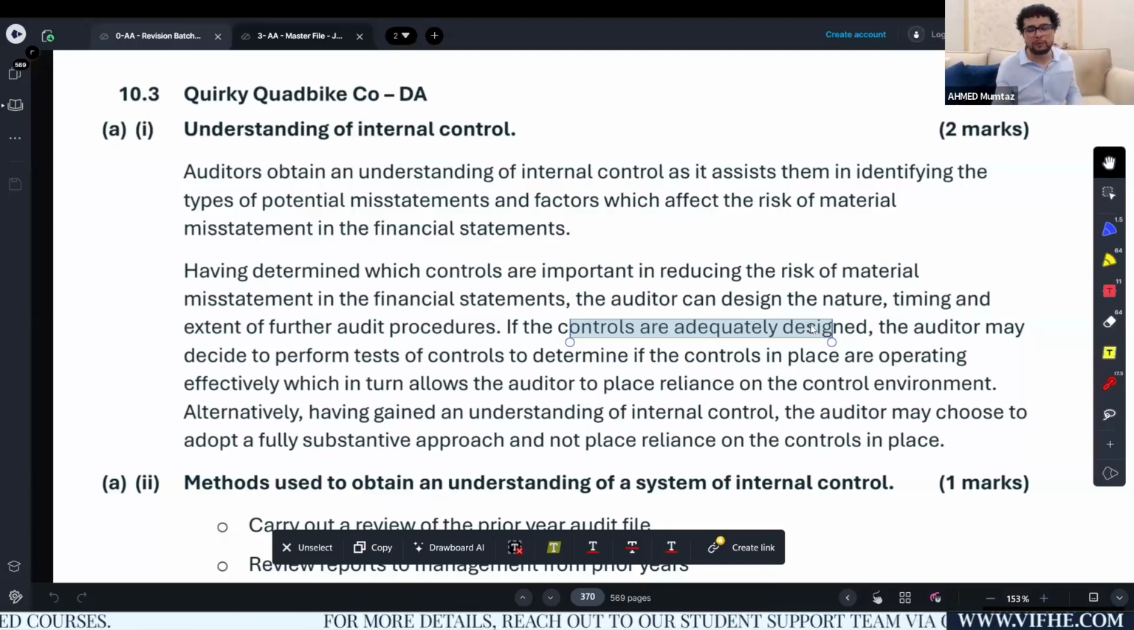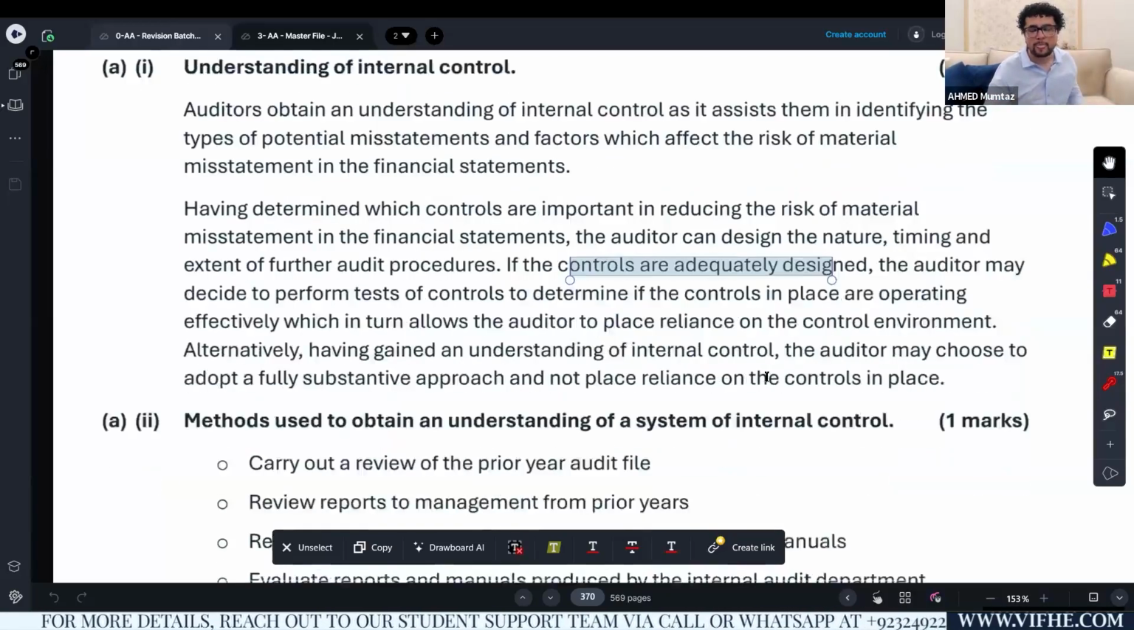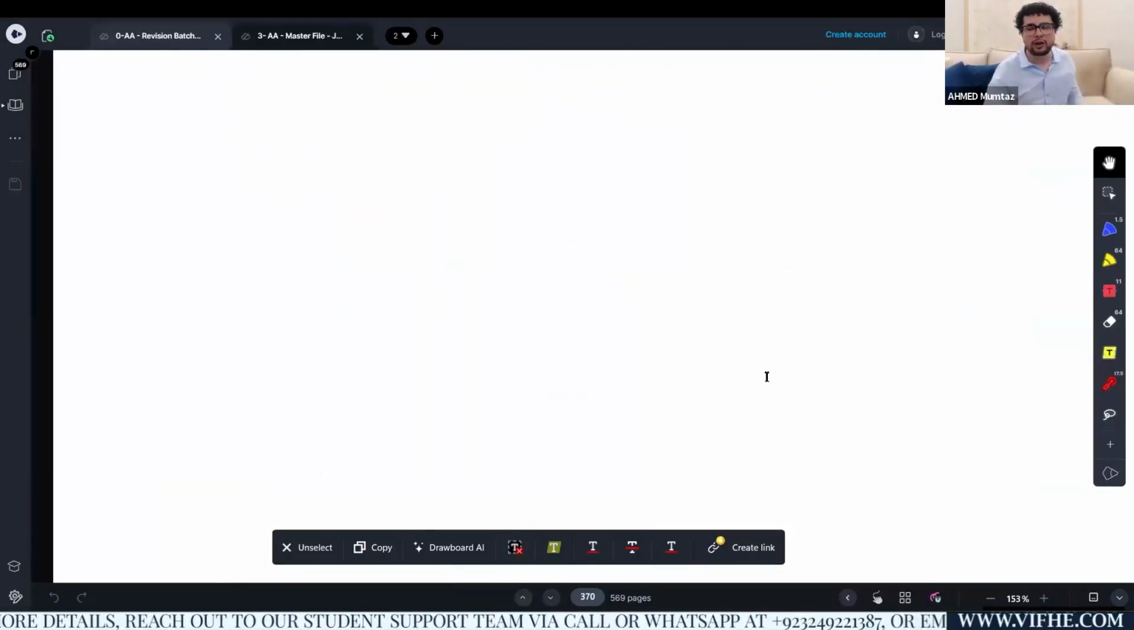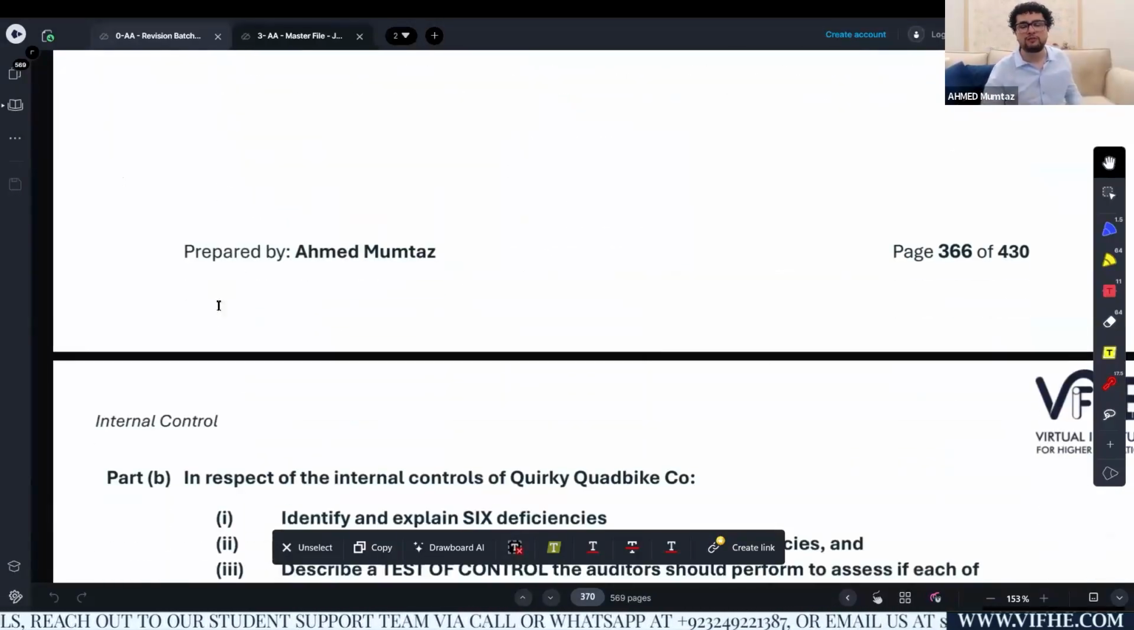So I hope I have invested 5 to 10 minutes on part A, part one, and part A, part two. I hope you can actually rewrite your answer and you can actually prepare yourself for the part A for the 3 marks.